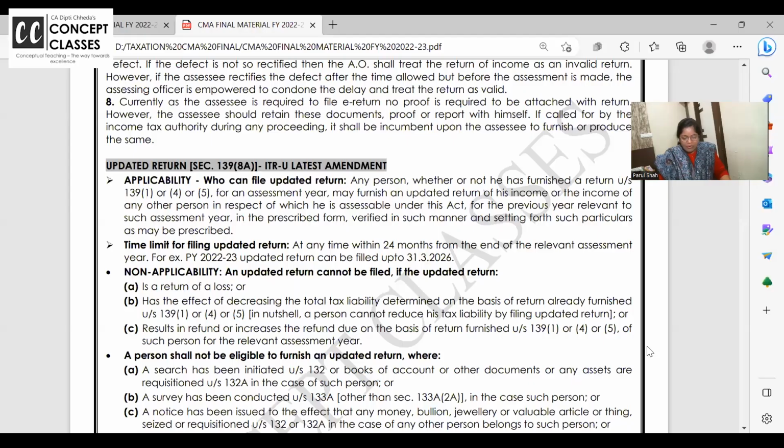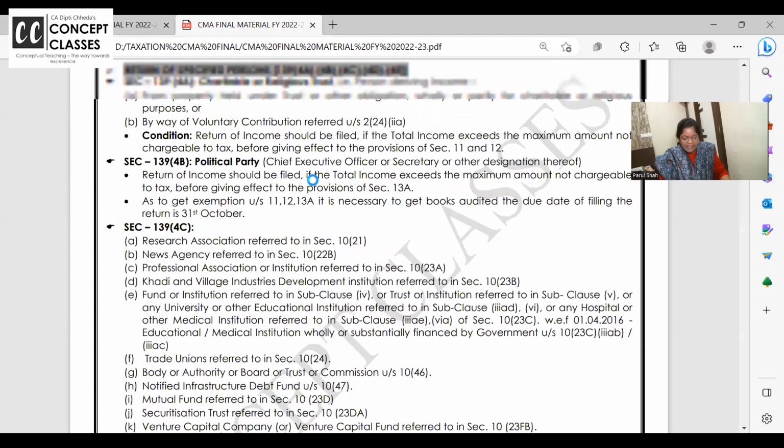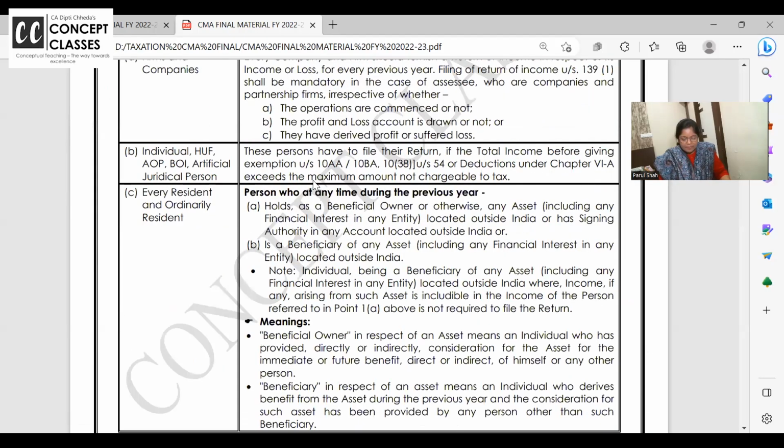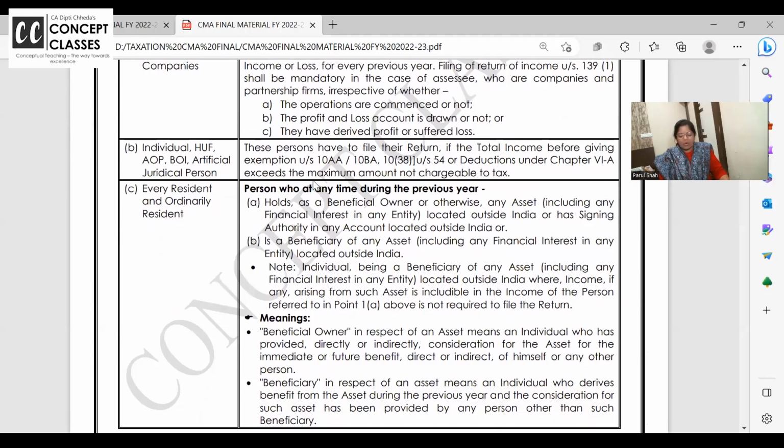So here I am sharing the screen right now for return of income. We have done till yesterday. I'm just scrolling up. If you have any doubt, you ask. I've made you write a lot of examples. Companies and firms mandatorily should file the return. All the other assessees, if their total income before the exemption is above the basic exemption, that is, you can say gross total income.